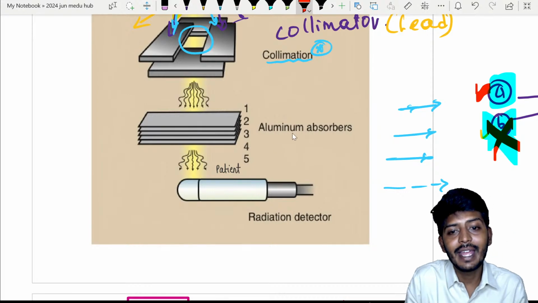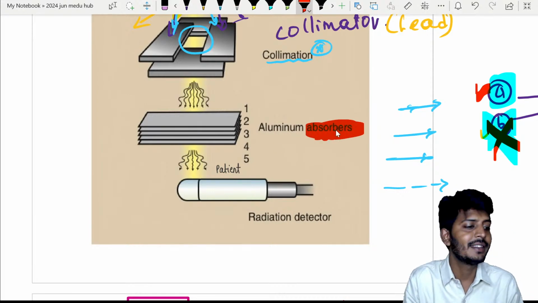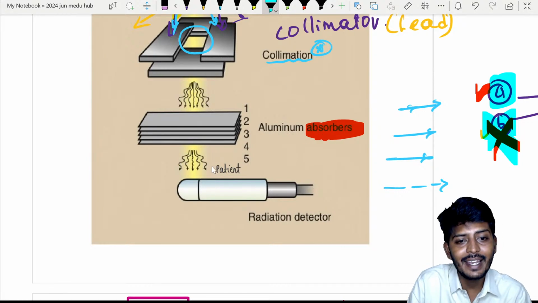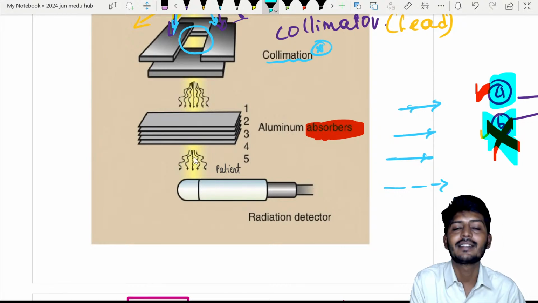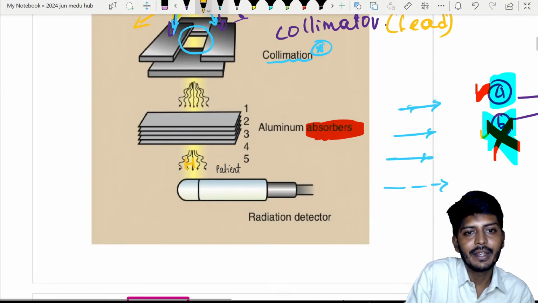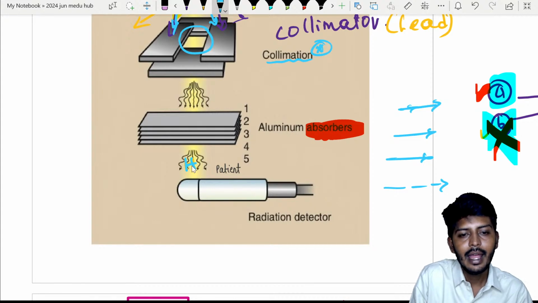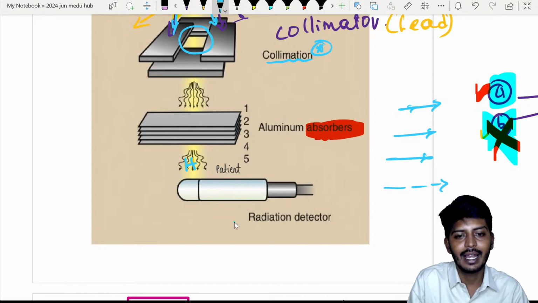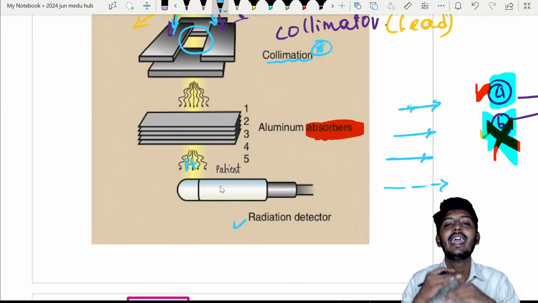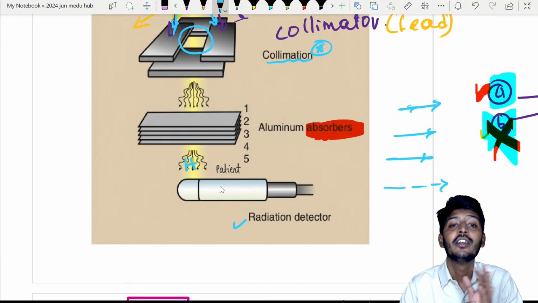For that only we have absorbers. What will these absorbers do? They absorb all the weak X-rays, and only the X-rays which have penetration power will cross the aluminum absorber. Here will be our human patient, so the patient is the object. Through the human, X-rays will pass and fall on a detector or a cassette. Once it falls on the detector or cassette, it will create an image. That will help us understand what is going on in the human body.